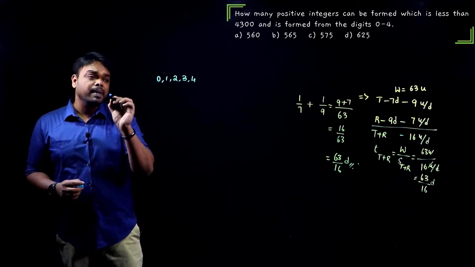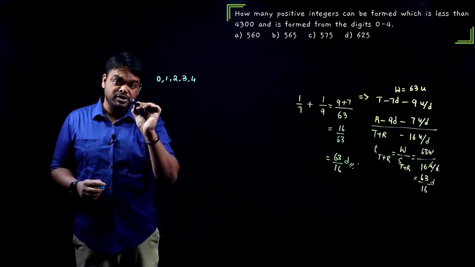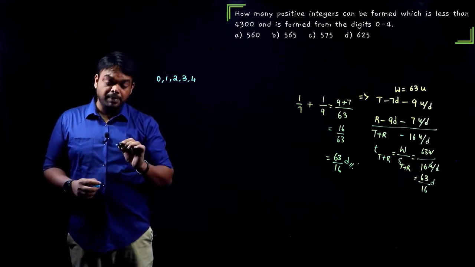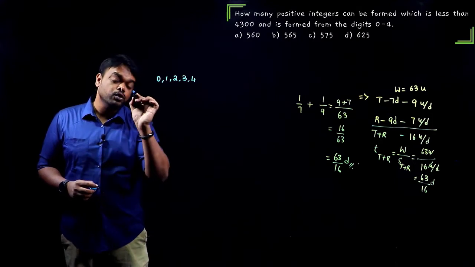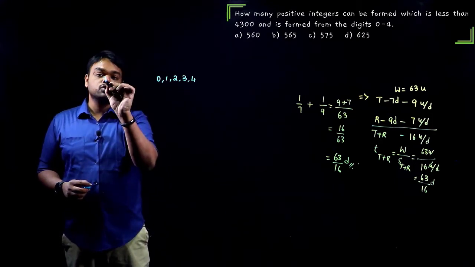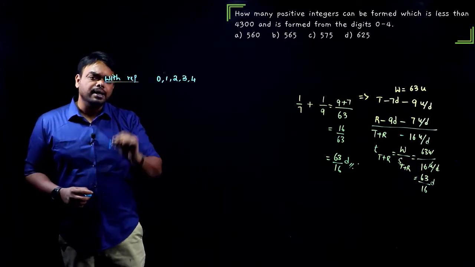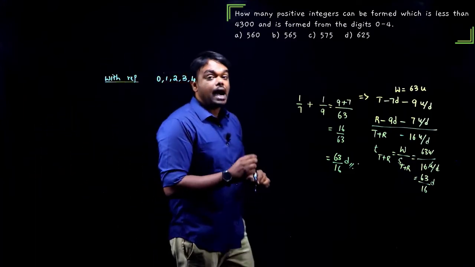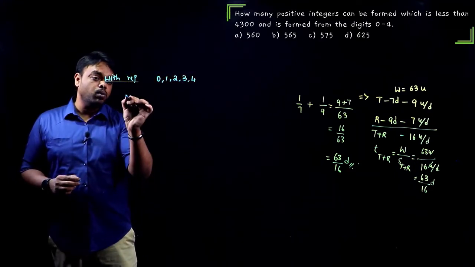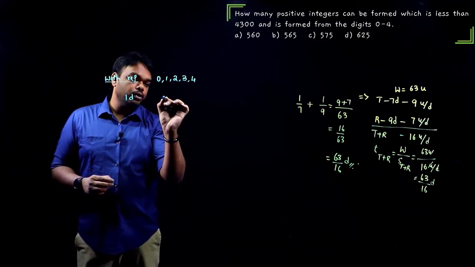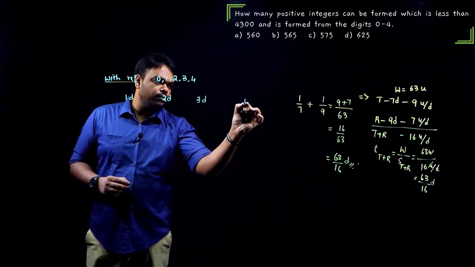Now, he did not mention with repetition or without repetition. It means this question must be based on with repetition. Repetitions are allowed. Why? He did not mention anything. In those cases, repetitions are allowed. So, with repetition. Now again, he did not even mention how many digits the number has. It means he just told us positive integers, so I can have 1-digit numbers, 2-digit numbers, 3-digit numbers, and 4-digit numbers.